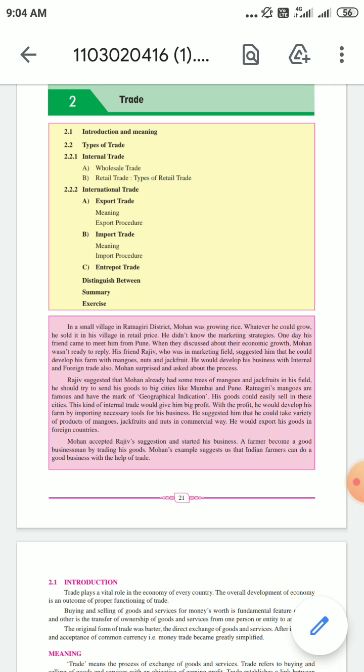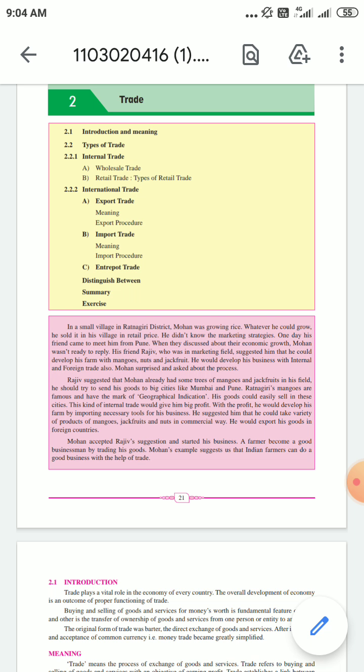So Mohan didn't reply because he had not grown much. He did not succeed in his business. So Rajiv, who was in the marketing field, suggested some ideas. He said, why don't you grow some mangoes, nuts, and jackfruit in your field? That is having a great demand. You can develop your business through internal and foreign trade. So Mohan was very surprised. Why don't I start with this business?